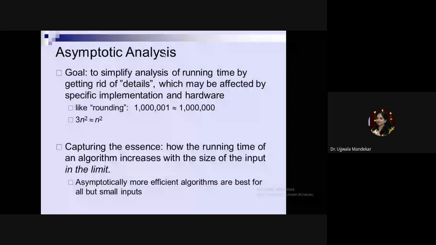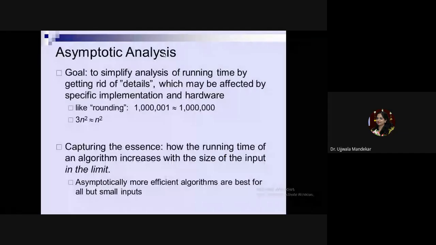For example, for a large number n, if n is above, say, 10 lakh, then 10 lakh is somewhat similar to 10 lakh 1. If n is itself large, then we can ignore the minor differences between the numbers. So this notation gives you roughly, or broadly, the average time required for the execution of the algorithm.